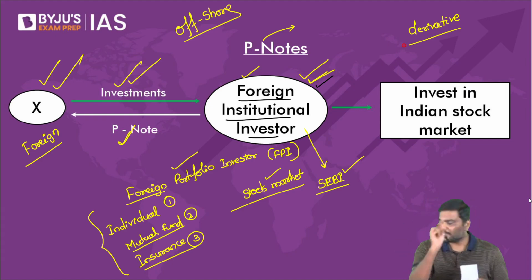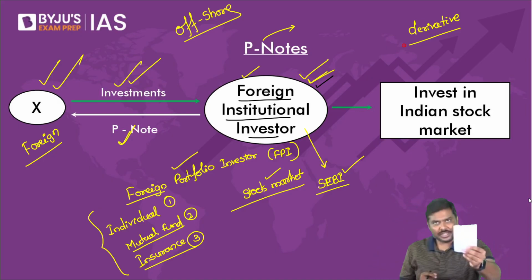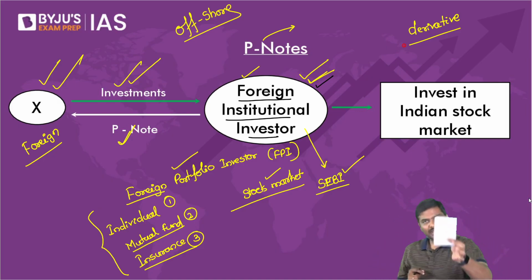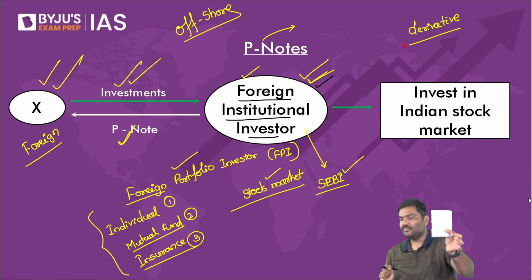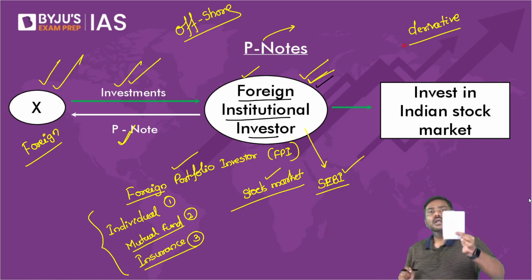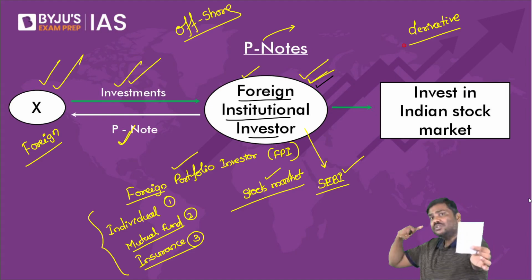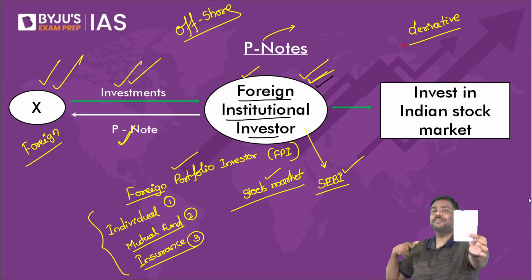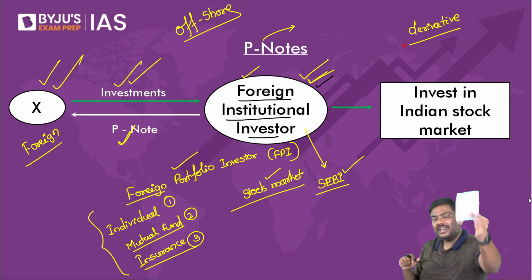Now, let me go to the next point. What is the use of all of this? Imagine I will collect the money from you by issuing a P note. I will use it to purchase Adani's shares. Think of it. I will issue the P note to you. I will collect the money. I will use it to purchase the shares of Adani company. Now, can I simply say your instrument is going to derive value from the market price of Adani company shares?